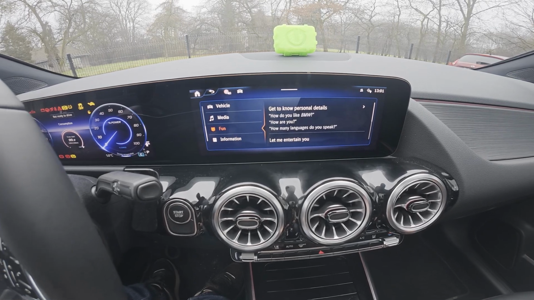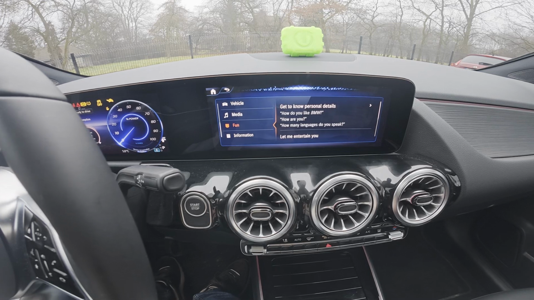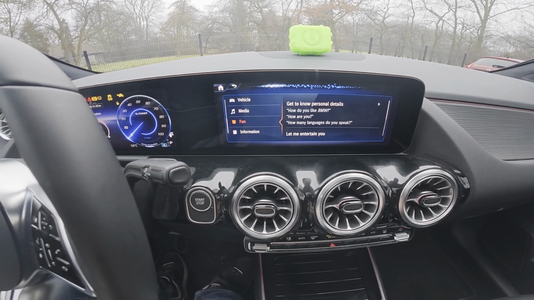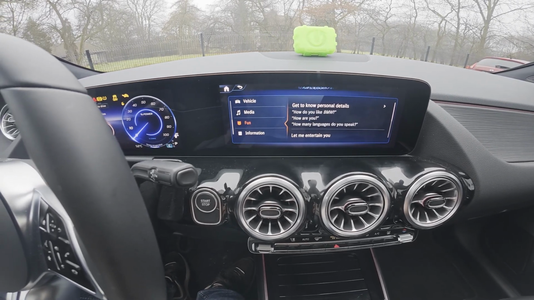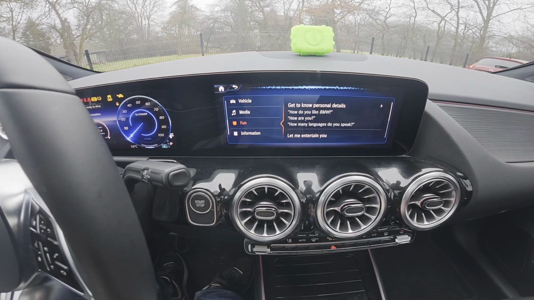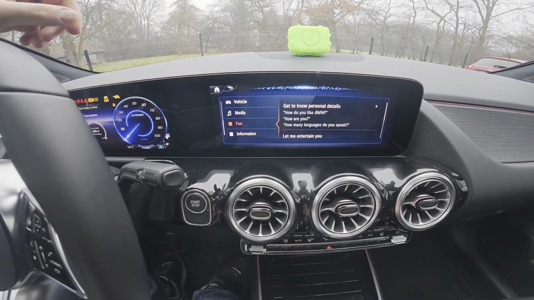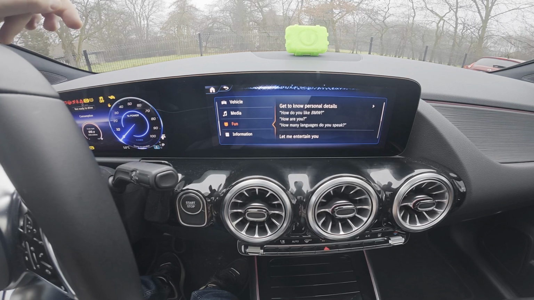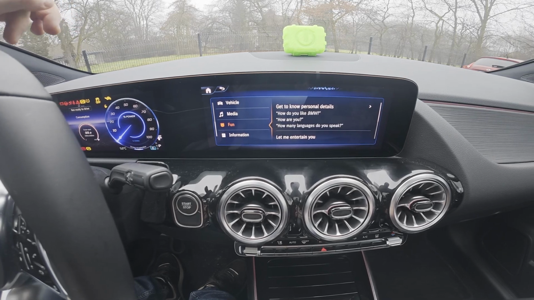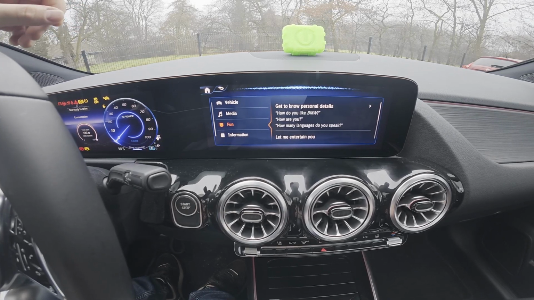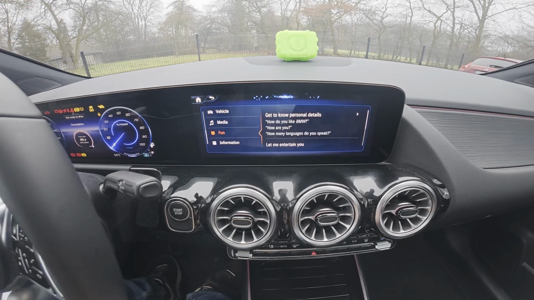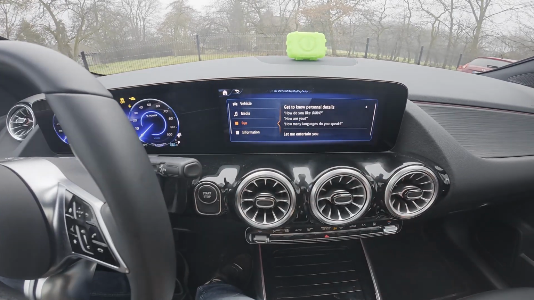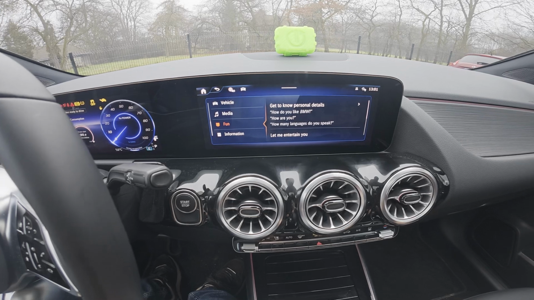Hey Mercedes, show me engine status. "I'm sorry. Can you say that again, please?" Show me engine status. "I'm sorry, but I can't help you with that right now." Okay. Set to 19 degrees.